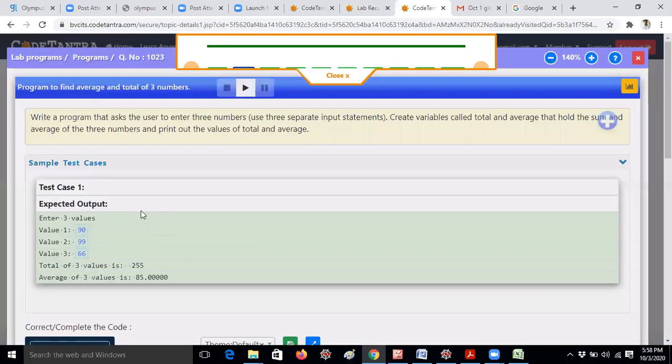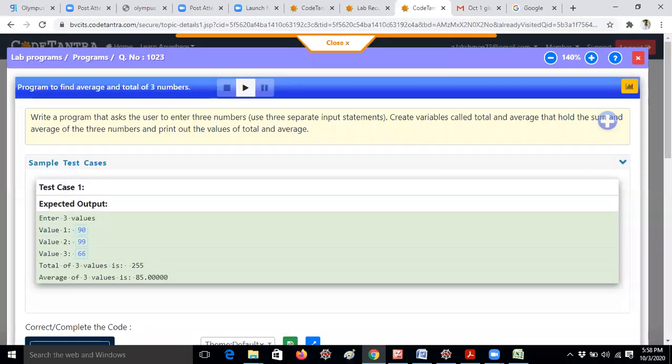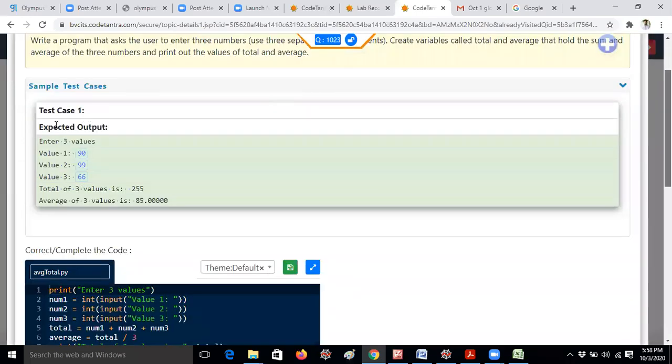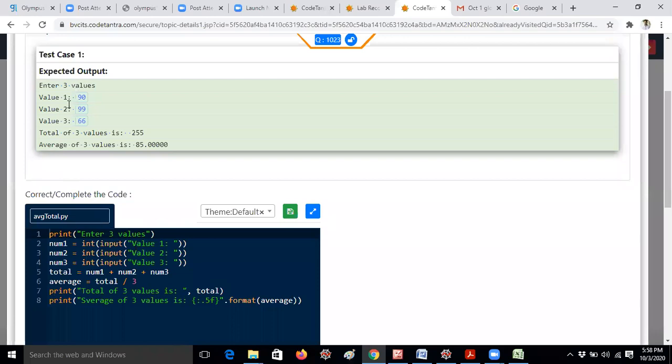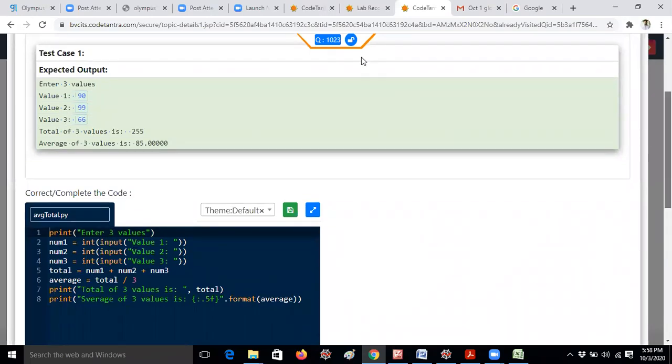So this is the question actually. So the format will be: enter three values, value 1, value 2, value 3. That means you have to enter 3 values. Actually, this line is not required. Enter value 1, enter value 2 should be fine. But according to CodeTantra inputs, we have to follow, right? So you enter 3 values. So you have to read input 1, input 2. I would like to write a program based on the inputs and output pattern here. Okay. You enter 3 values. So this is the print statement. Okay. I am writing here.